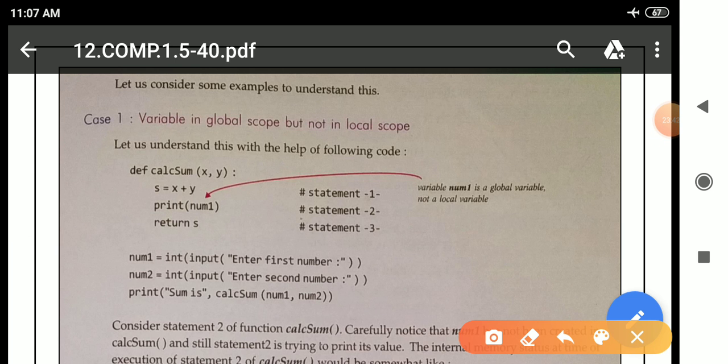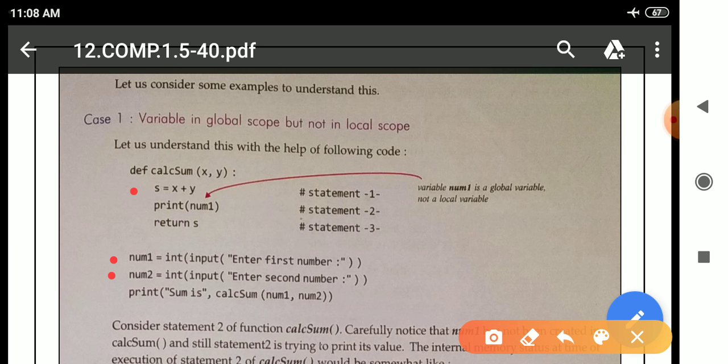We can easily see that num1 is actually a global variable, because it is present inside the main statements, the top level statements.